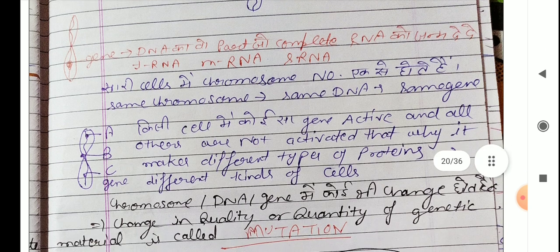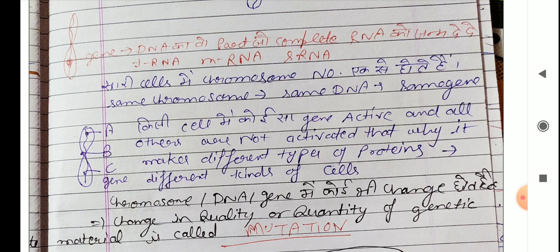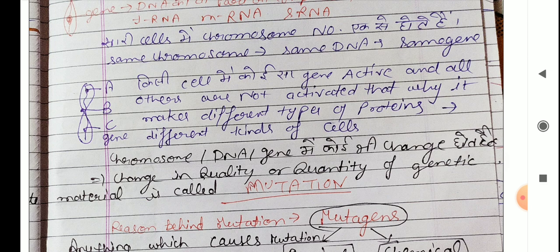That's why it makes different types of proteins, because in a particular cell, a specific gene is activated, then it will make a specific protein. Any change in the chromosome, DNA or gene is called mutation.